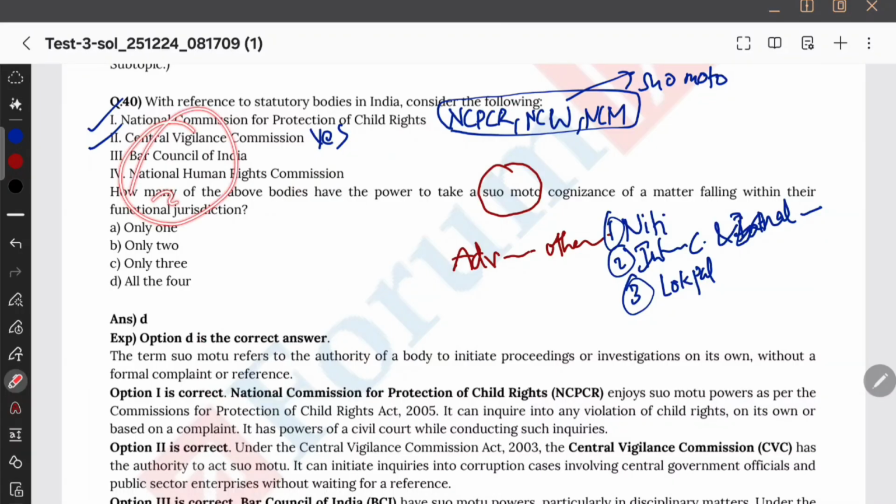Delimitation Commission. Bar Council of India, yes, it has suo motu power because it needs to appoint lawyers. Therefore, it has suo motu. And the National Human Rights Commission. See, human rights, it is again advisory in nature. But there are human rights courts. If human rights courts are set up in every district under the Protection of Human Rights Act, then of course the court will have suo motu power. The answer is yes. Therefore, all four have suo motu.